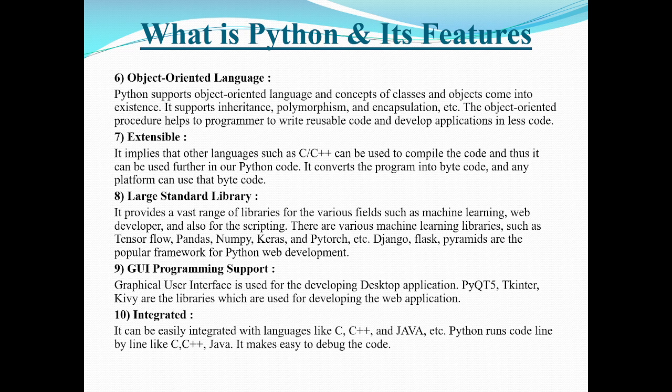And Python can be integrated. That means it can be easily integrated with other languages like C, C++, and Java. Python runs code line by line like C and C++, which makes it easy to embed the code. That is, if you wanted to take other code written in C or C++, you can easily use that code in our Python, and even Python programs can be easily embedded in other languages. That we can say is integrated.